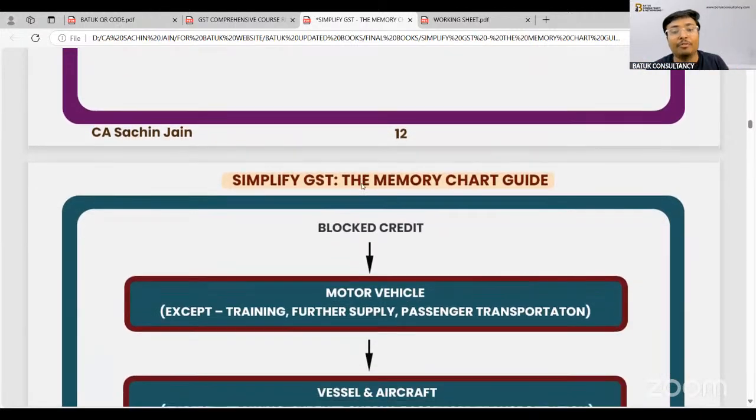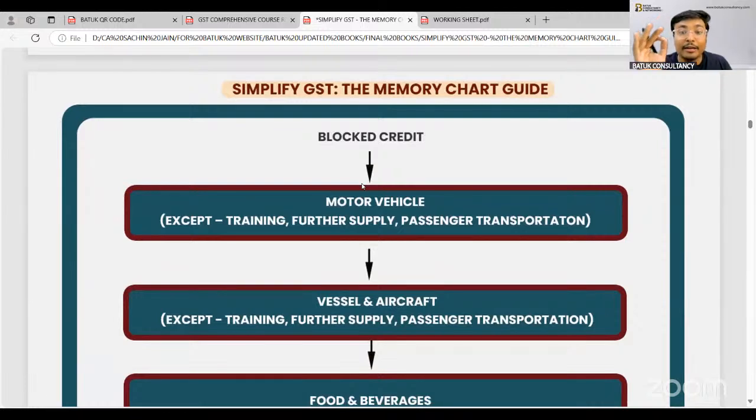So this specific provision is to give relief to certain specific industries. Now, government has also provided one specific list, and through this list, government is saying if you buy any of these goods, then you will not be eligible to claim the input tax credit for them, because these goods and services are blocked. The input tax credit on these goods and services is blocked.